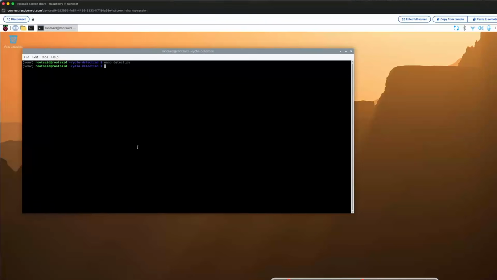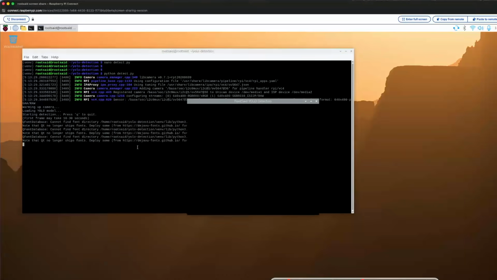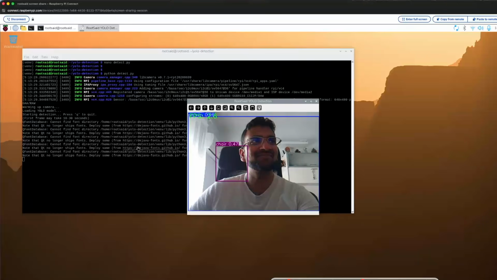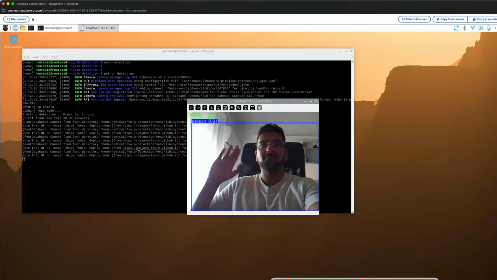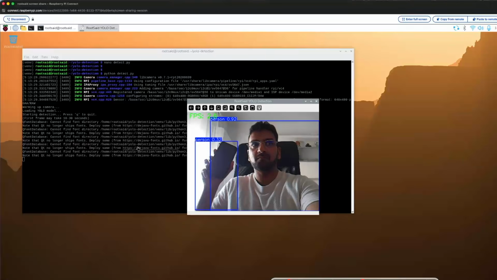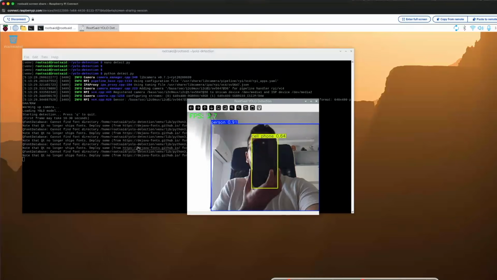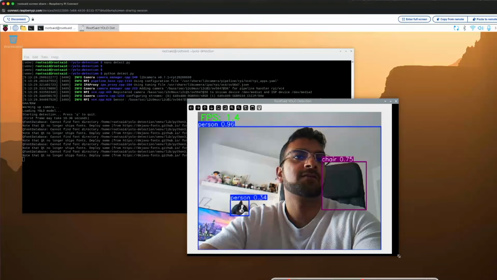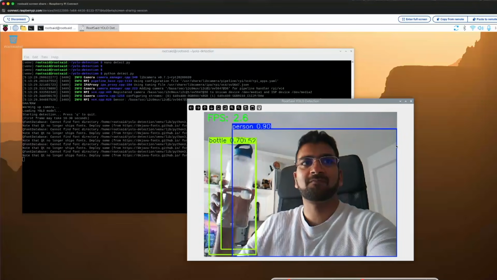Now we can exit Nano and try running the script using python detect.py and hit enter, and it will take a few seconds to load everything up, and there we go. As you can see, it has detected me with a really good confidence score of 0.93, and it's also trying to detect everything around me, and some of them are not detecting clearly, but that is expected. As you can see, the majority of the things are being detected correctly. For a simple model running on a Raspberry Pi 4 that is doing object recognition, this result is amazing.